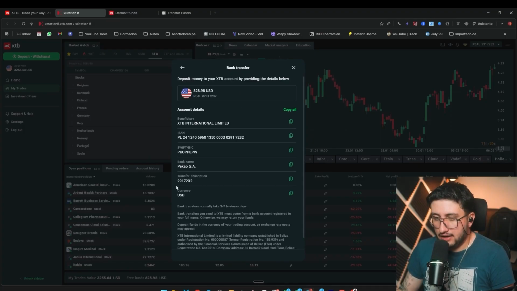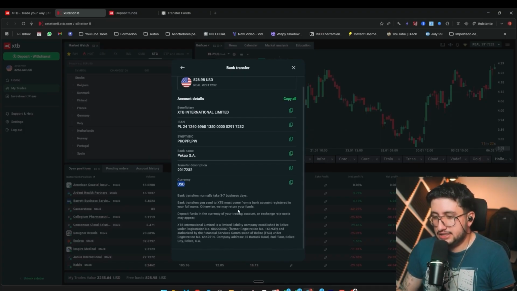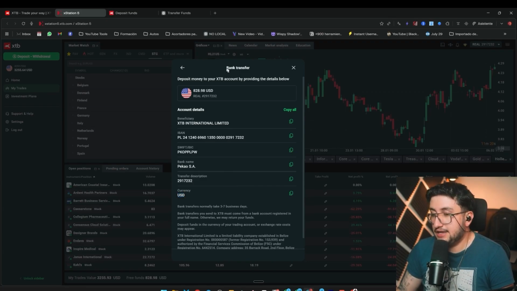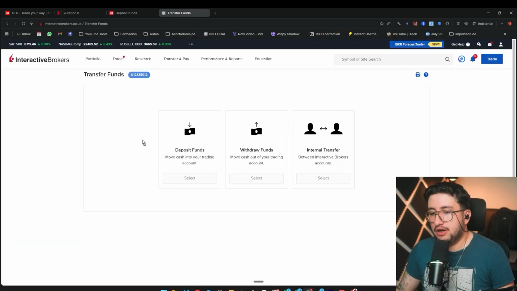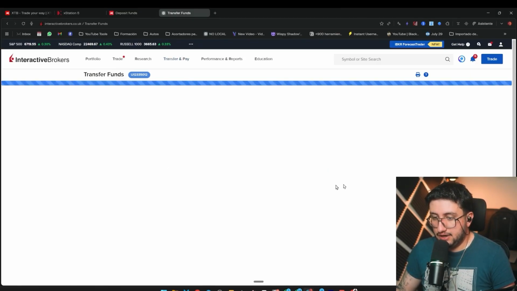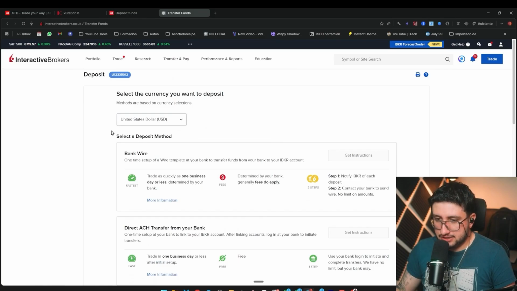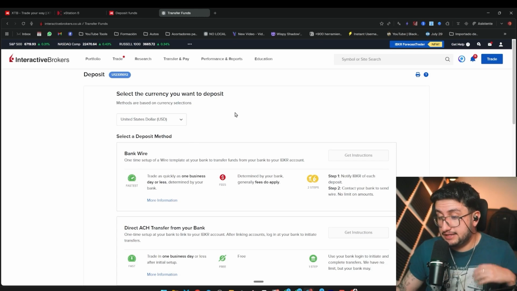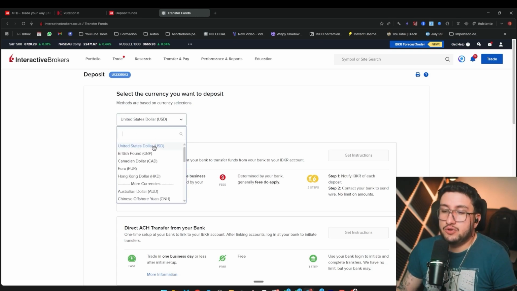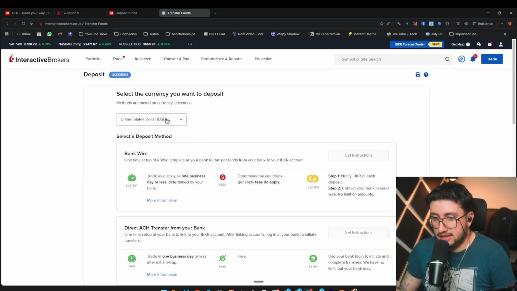And this is into a dollar account, which is this one right here, which accepts dollars and is simply an international transfer from the bank we have in our countries. Then, once this is understood, we move on to the options Interactive Brokers allows us here in Transfer and Pay. Then deposit funds, we click Select, and here we have the options. But remember again that here we'll be able to have different currencies, and in these different currencies, each one will have its respective deposit method. In this case, the vast majority of people usually deposit in dollars, so let's leave it in dollars.